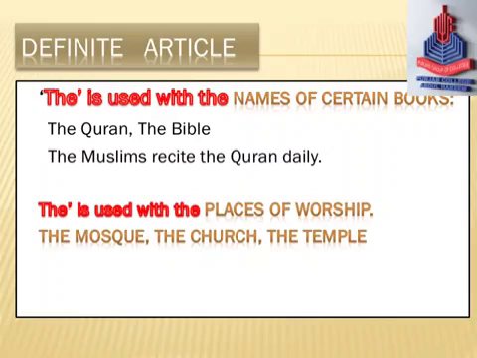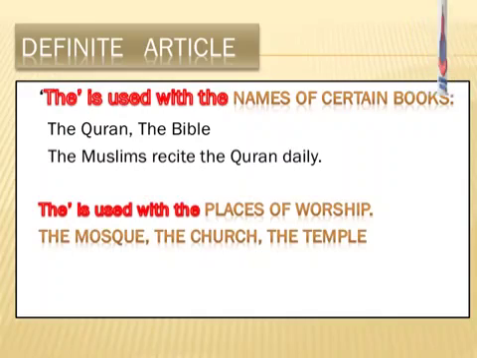"The" is used with the places of worship: the mosque, the church, the temple. I go to the mosque daily. I am going to perform my prayers in the mosque.